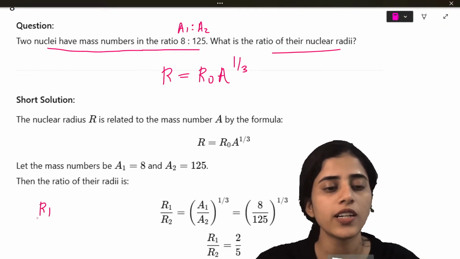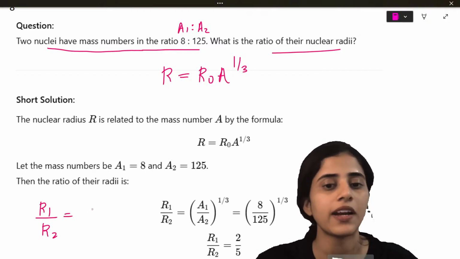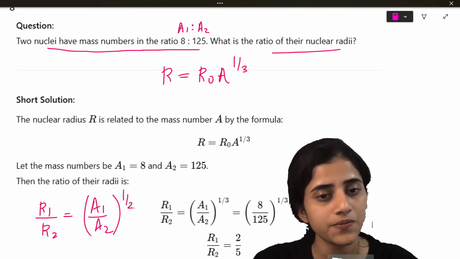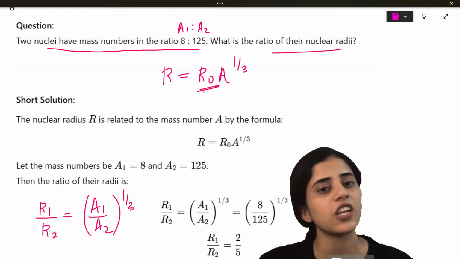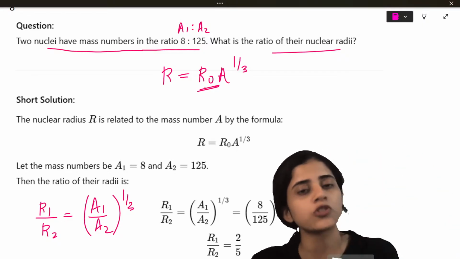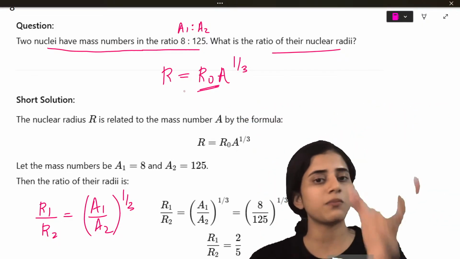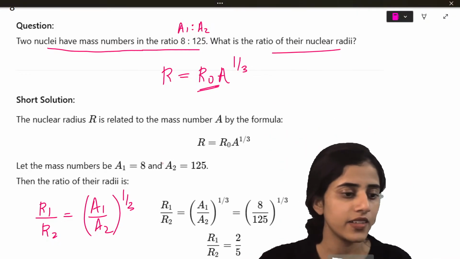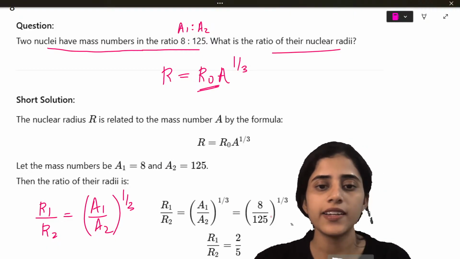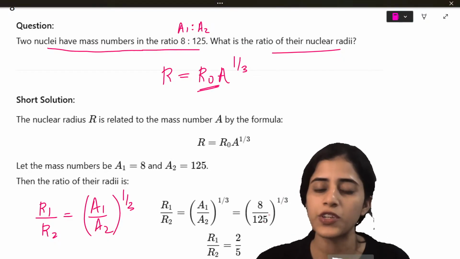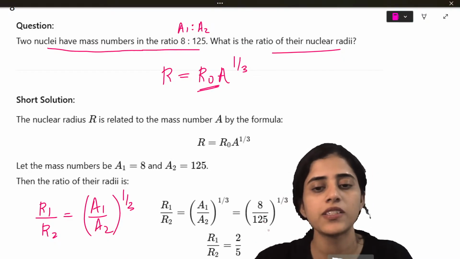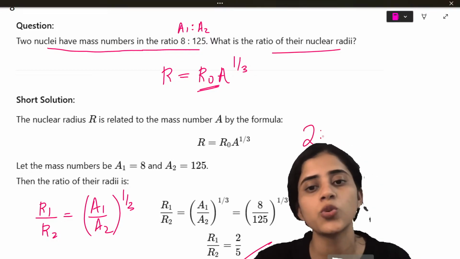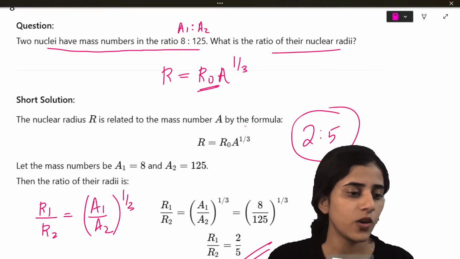Now, what will R1 by R2 be equal to? R1 by R2 is definitely going to be equal to A1 by A2 but raised to 1 by 3. See, R0 is a constant, so you can just ignore it. R is proportional to A raised to 1 by 3. So A1 and A2 are 8 and 125, so 8 by 125 raised to 1 by 3. How much is it? 2 by 5. So the answer is going to be 2 is to 5.